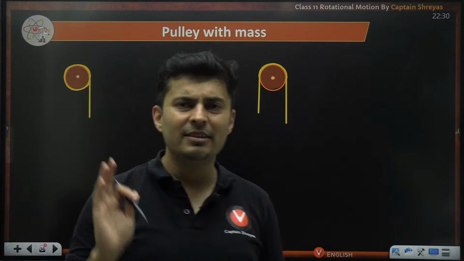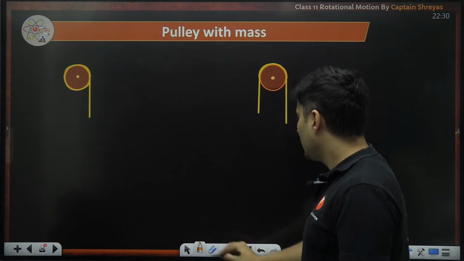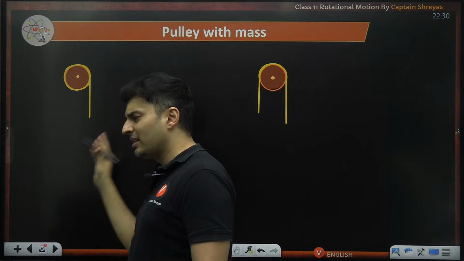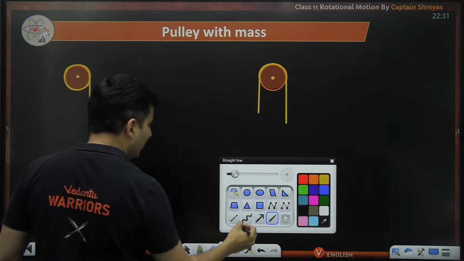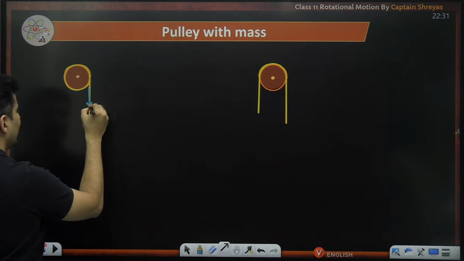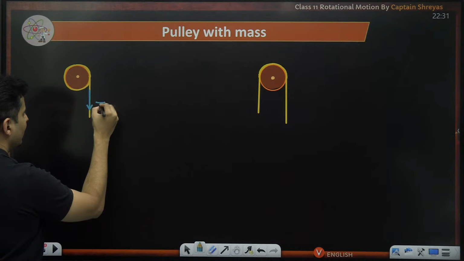What basically will change? I'll tell you. Let's take just a single-sided pulley. If there is a thread wrapped around it and it is attached to a mass, obviously there will be some kind of tension in that rope, and that tension will exist like this as it is pulling that particular rope down. So there will definitely be a tension.